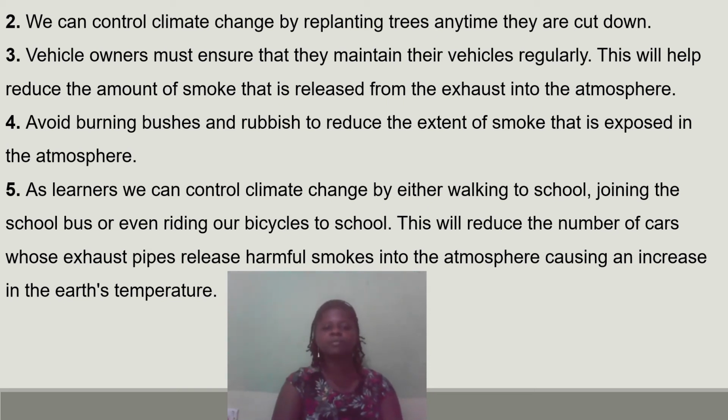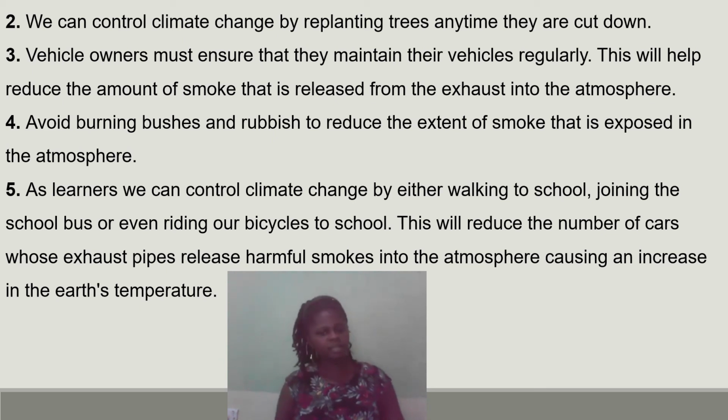Vehicle owners must make sure that they maintain their vehicle regularly, such that there wouldn't be any thick, heavy black smoke coming out of their vehicle whilst they are driving. We must avoid burning bushes and rubbish to reduce the extent of smoke that is exposed in the atmosphere.